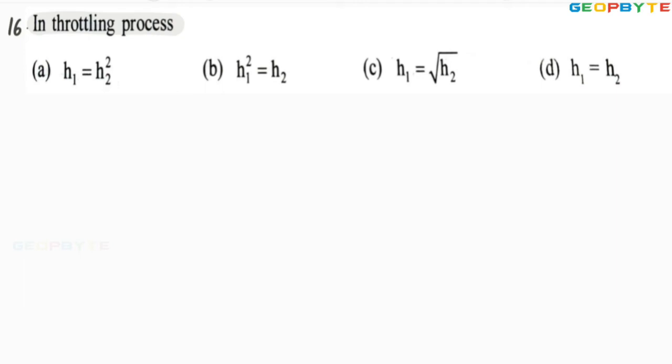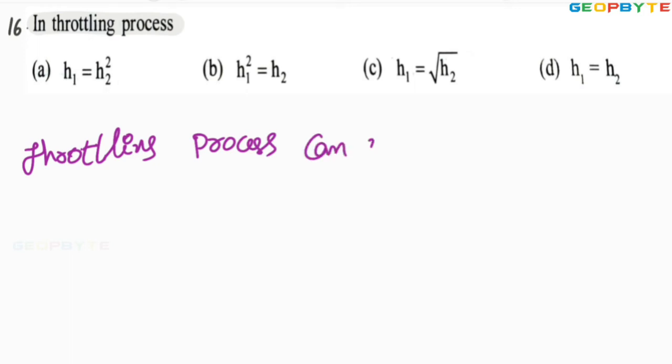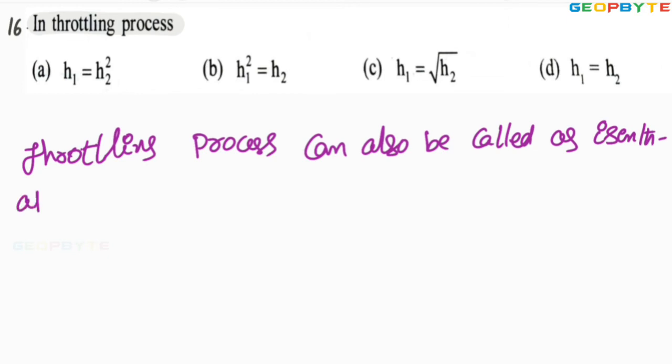In throttling process. Remember, in the throttling process, enthalpy remains constant. Therefore, throttling process can also be called as isenthalpic process.